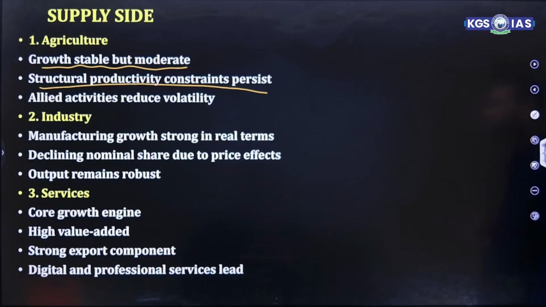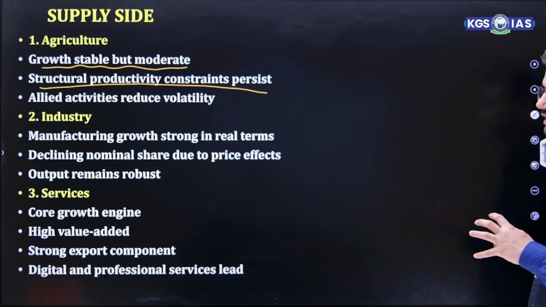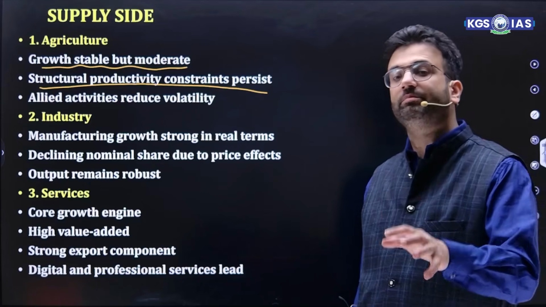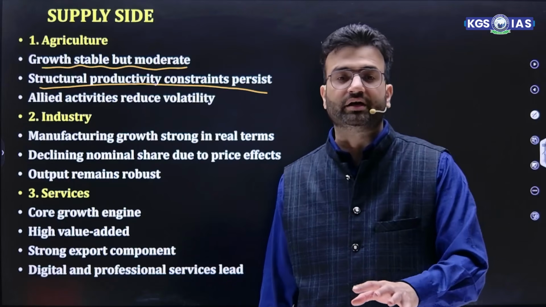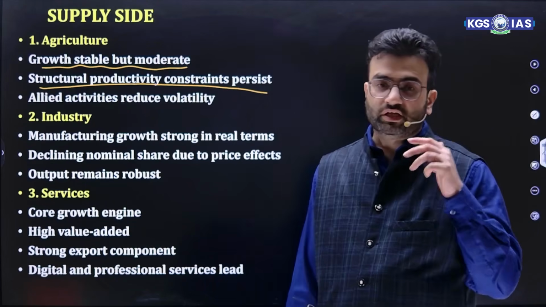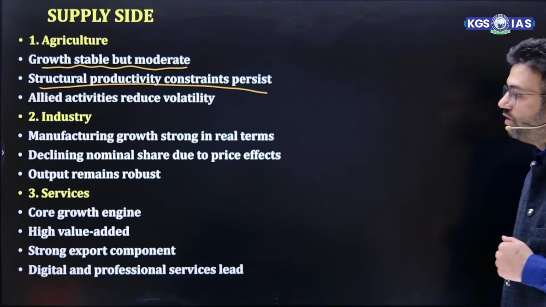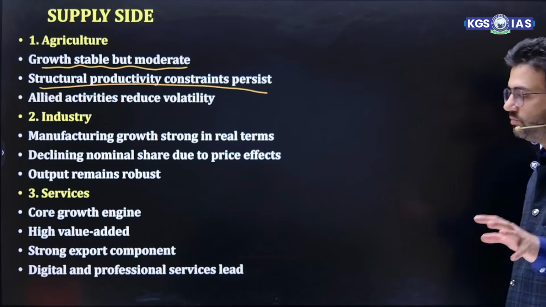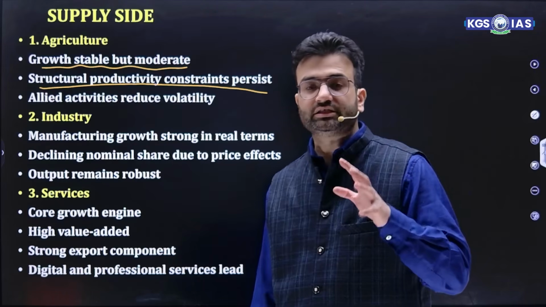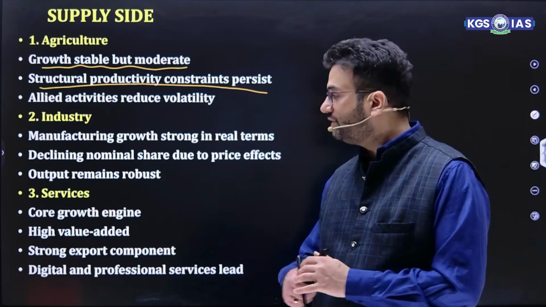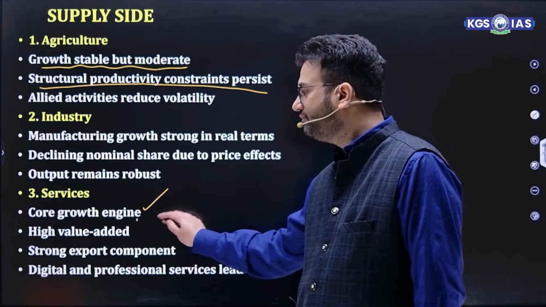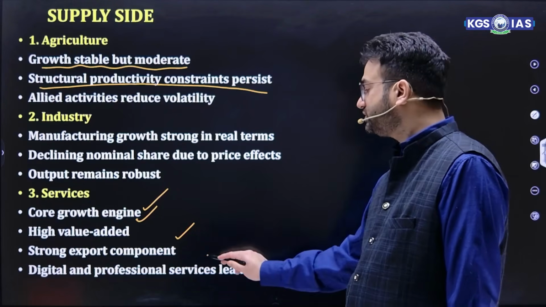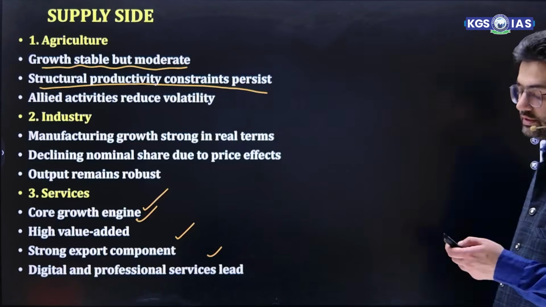If we talk about the industrial part, manufacturing growth is strong in real terms. Manufacturing growth keeps on increasing, and for that we are so much dependent on the PLI scheme, Make in India, Atmanirbhar Bharat, and incremental sales are more rewarding right now. The declining nominal share due to price effect is not that relevant. Output remains robust right now. The service sector is the backbone of Indian GDP growth. We talk about the core growth engine, highly value added, strong export. It also contributes a lot in export income, and digital and professional services are leading in this segment.